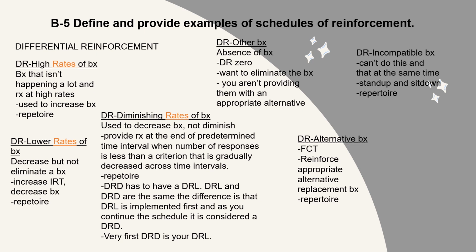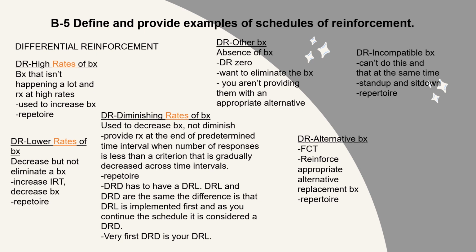Section B5 continued. So here we have the differential reinforcement, specifically DRH. So DRH is differential reinforcement of high rates of behavior. So this is behavior that isn't happening a lot and reinforcement is given at high rates.